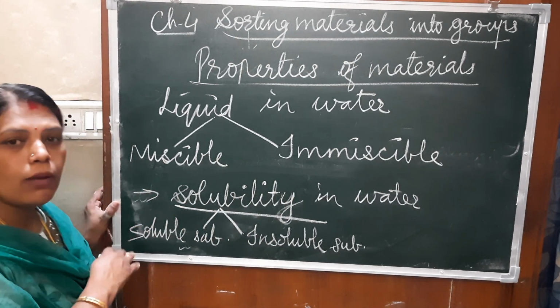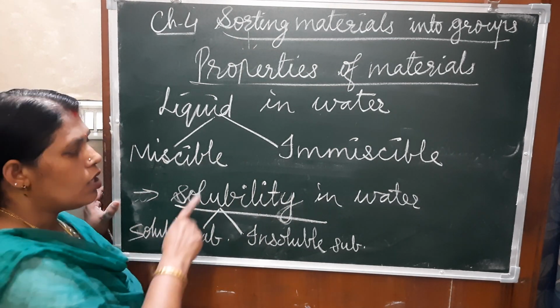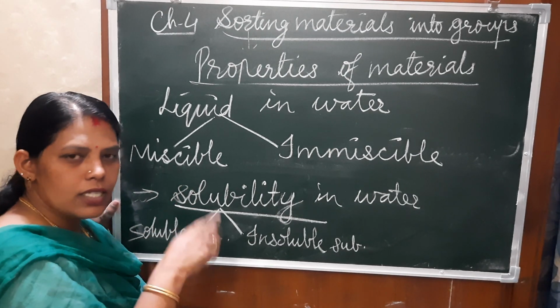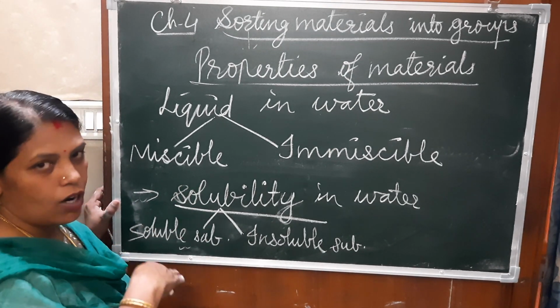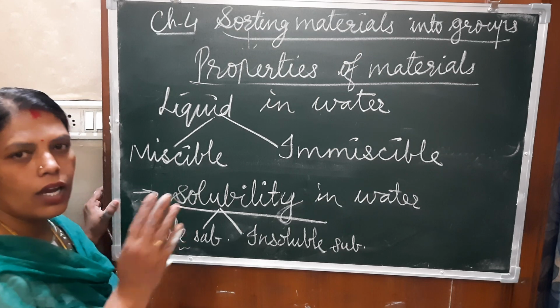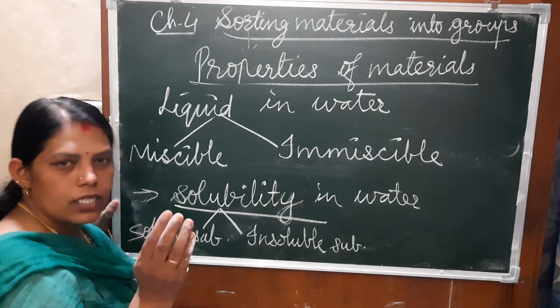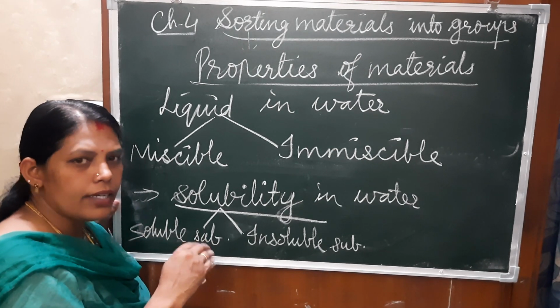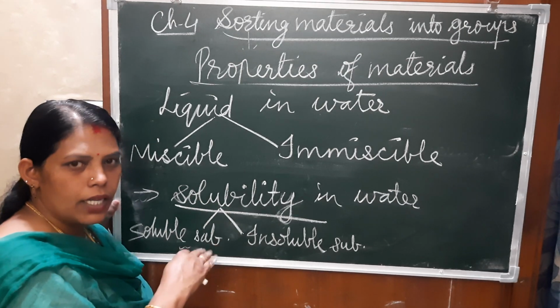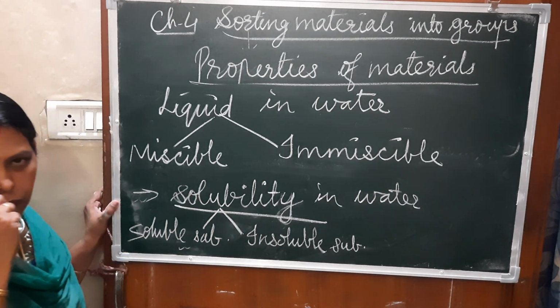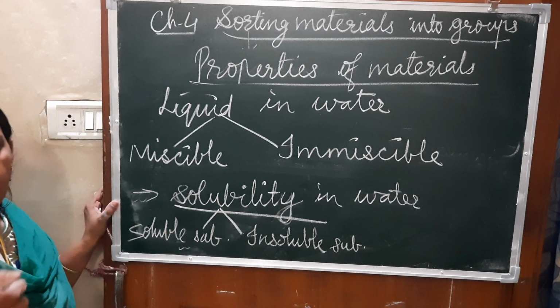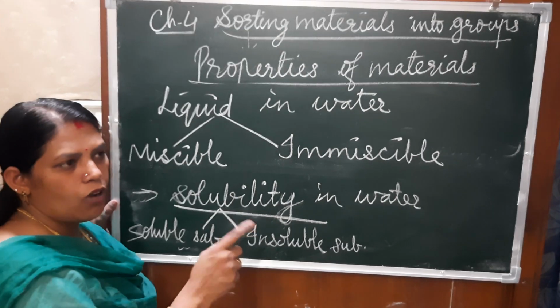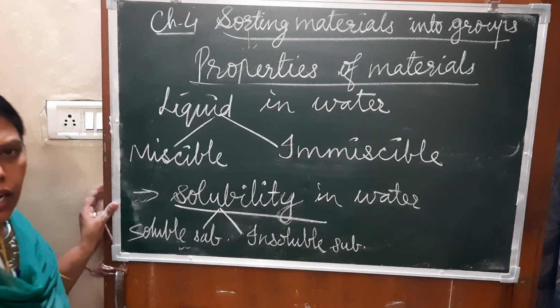Clear? And if we talk about gases, some of the gases are soluble in water, some of them are not soluble in water. Okay? So if we talk about hydrogen and oxygen, they are soluble in water, right? And carbon dioxide, they are soluble in water. And some of the gases will not be soluble in water. Okay, they are insoluble.